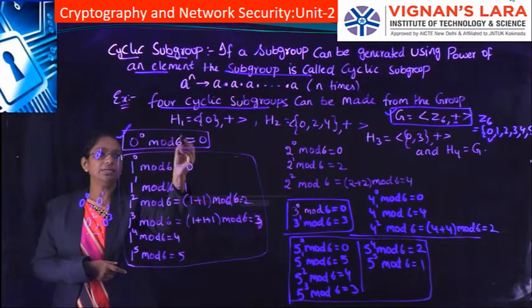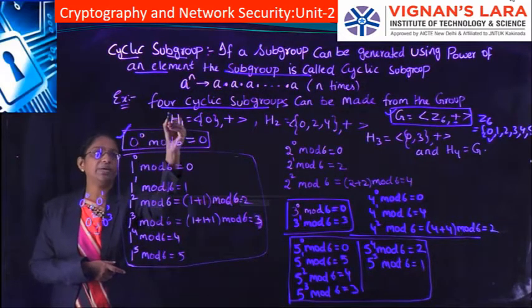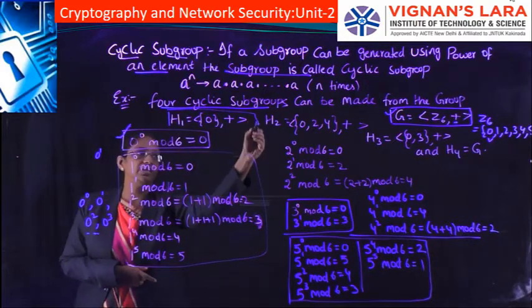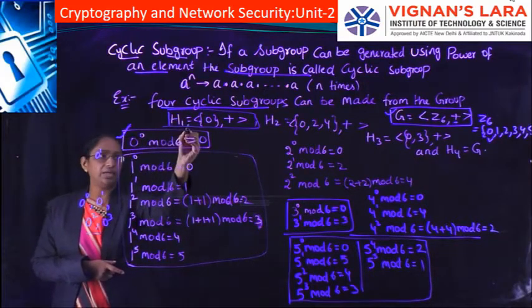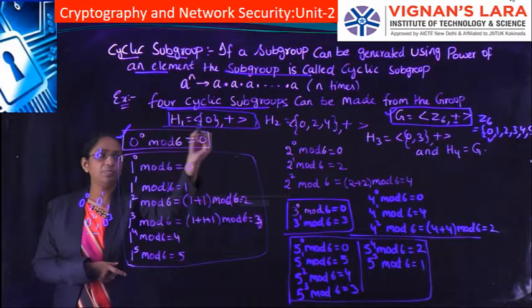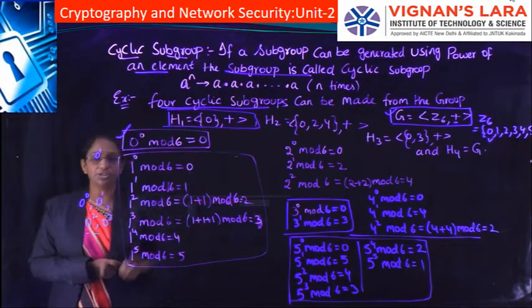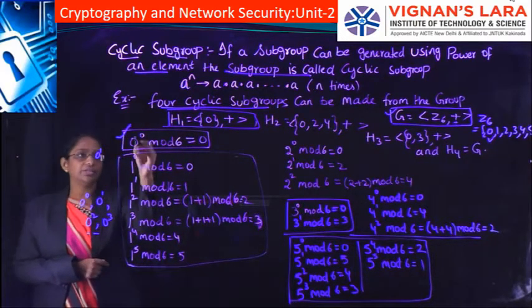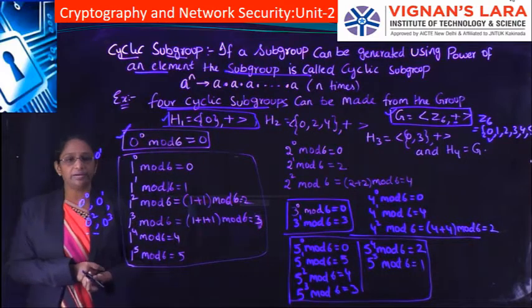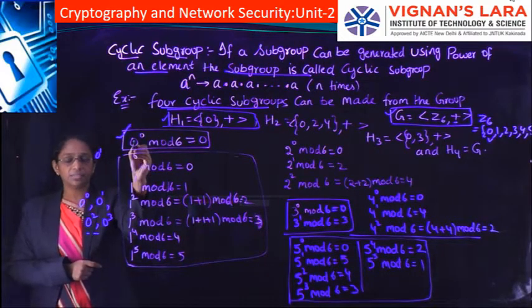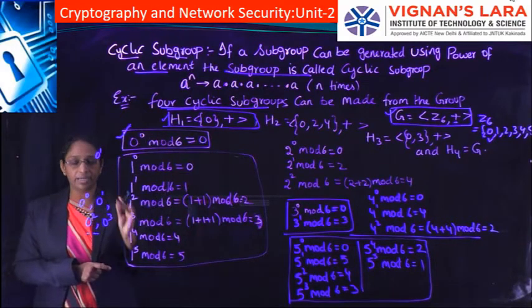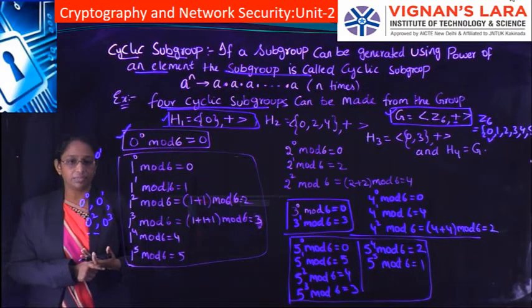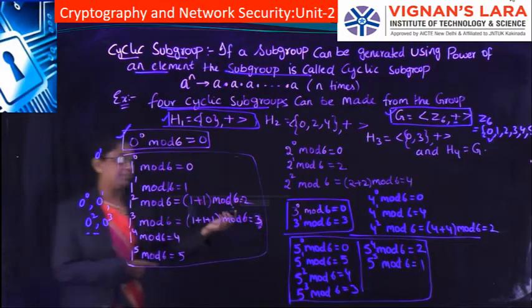This one cyclic subgroup is represented by H1. So H1 equals the cyclic subgroup consisting of 0 with the operation plus, generated by 0. Since whatever n we apply, we get 0 again, it is a cyclic subgroup.